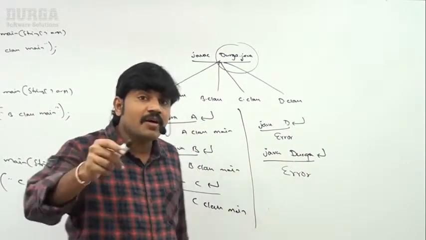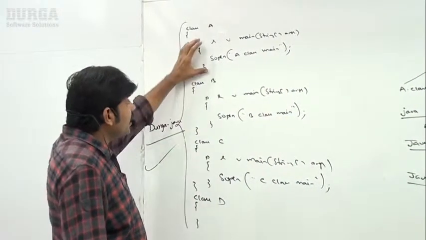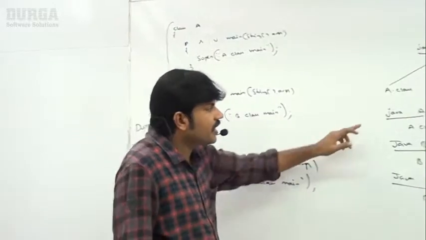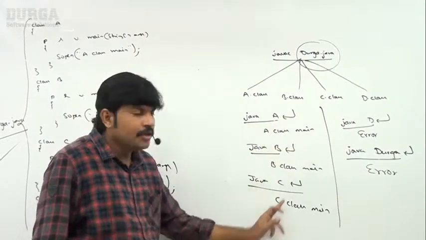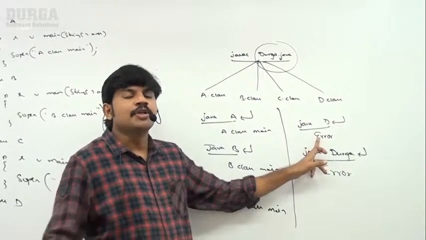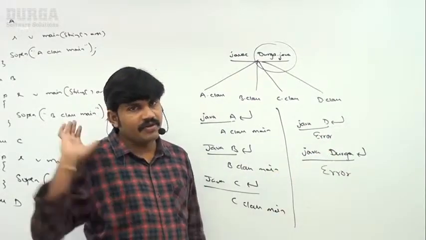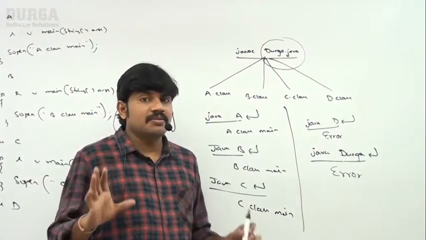So, a Java program can contain any number of classes, where every class can contain a main method. Remember, whenever we are executing a particular class, that class main method will be executed. If that class doesn't contain a main method, we will get an error. If that .class file is not available, we will get an error. Everyone can understand, right? Sir, please make sure this knowledge is required.